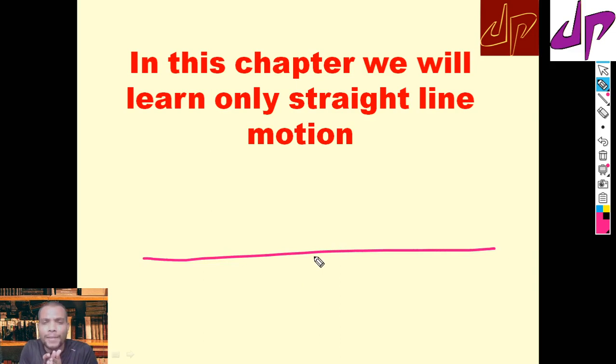Everything has to happen on the x-axis, because the x-axis is a perfect straight line, positive x-axis or negative x-axis, and that is all that exists in this universe. We all are living on that. When we move, we have to move either forward or backward. We don't have anything else, so that is motion in a straight line, only a single line.